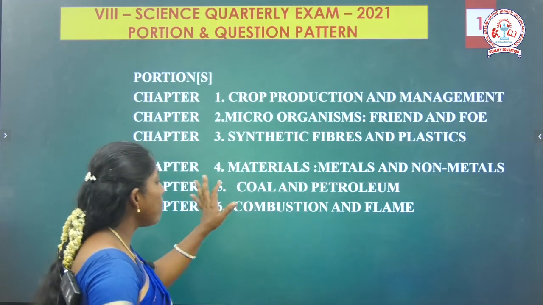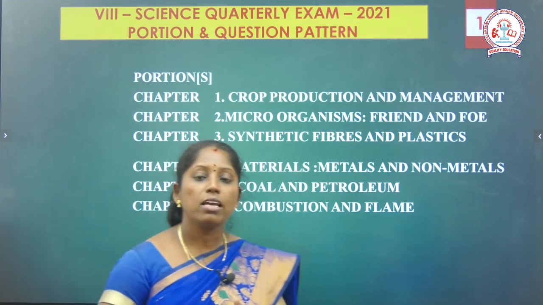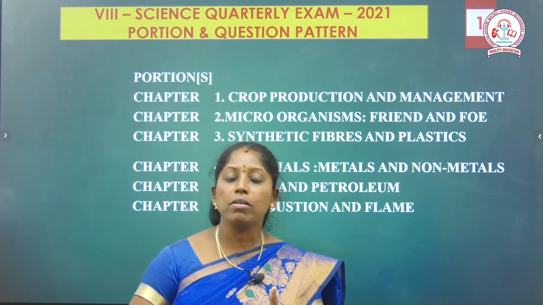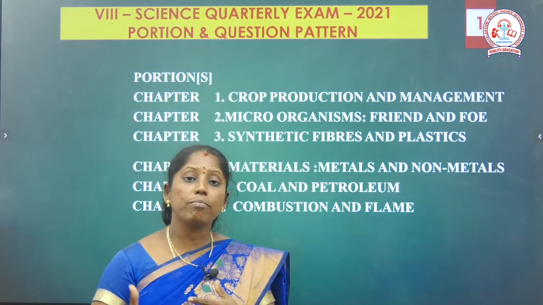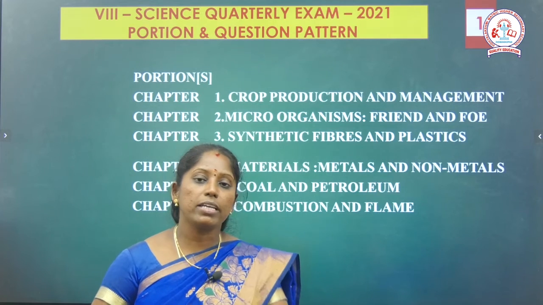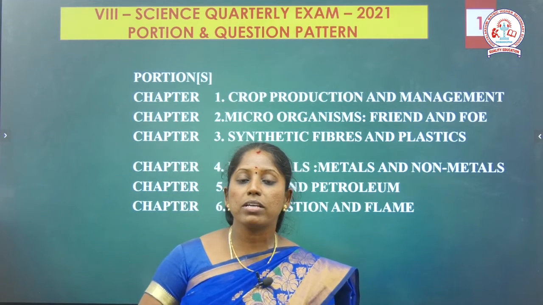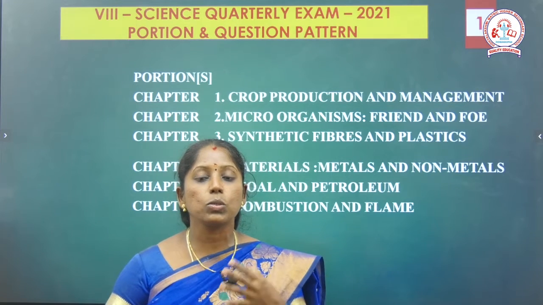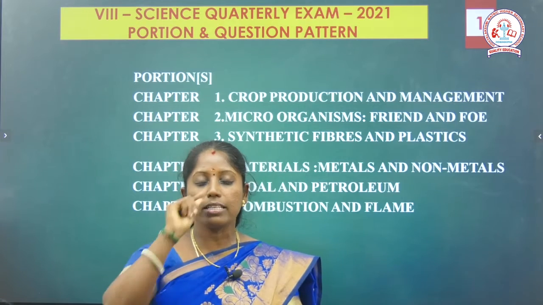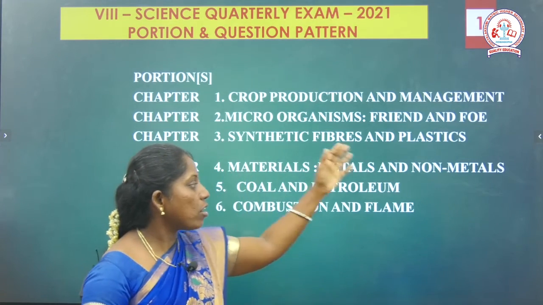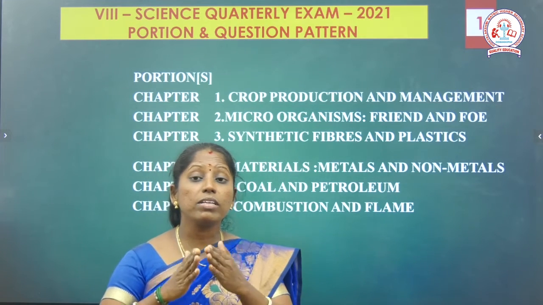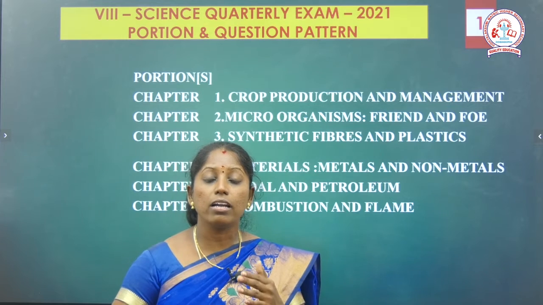Then the fourth chapter, what is it? Materials, metals and non-metals. We know there are so many metals: sodium, potassium, iron, copper, aluminium. Then what are the properties of metals? Physical properties and chemical properties of metals as well as non-metals. Metals are good conductors, sonorous, malleable and ductile, they make wires easily. But non-metals are insulators, not malleable, not durable. Then the differences between metals and non-metals we can also learn in this lesson.